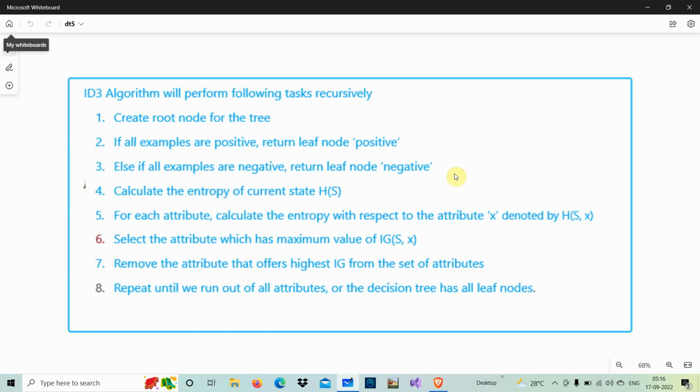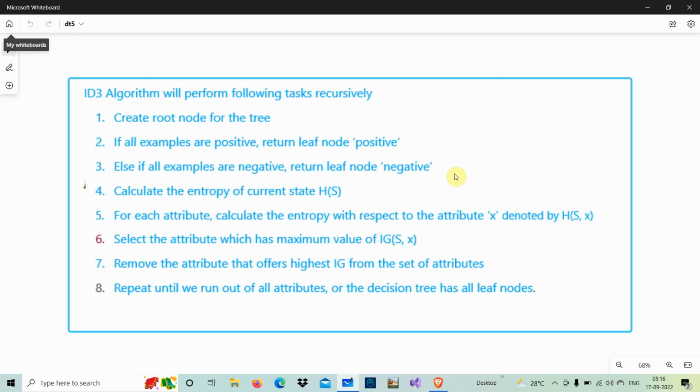It is a top-down process. If all examples are positive, return the leaf node as positive, because the leaf node gives the output. Else, if all the examples are negative, return the leaf node as negative, and we calculate the entropy of the current state H of S, or we can say the entropy of the parent, and we can calculate the entropy of the child also, denoted by H of S.